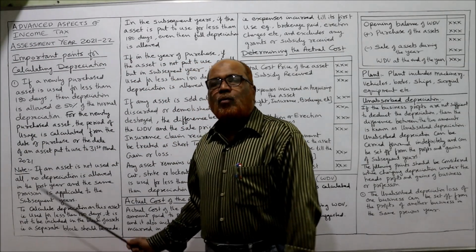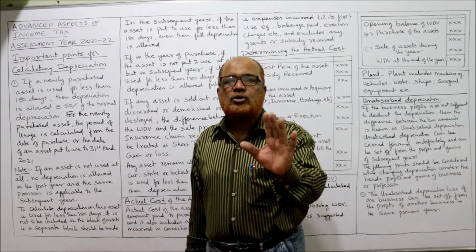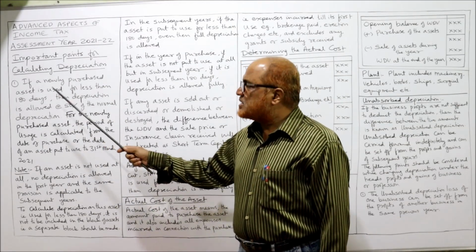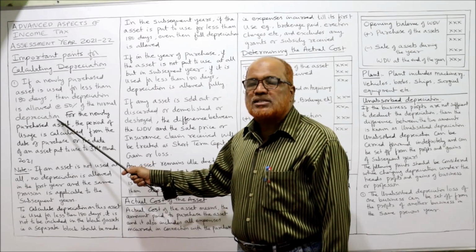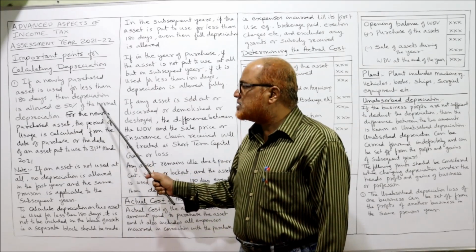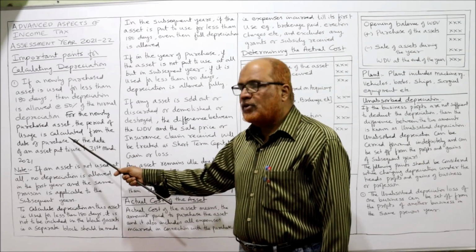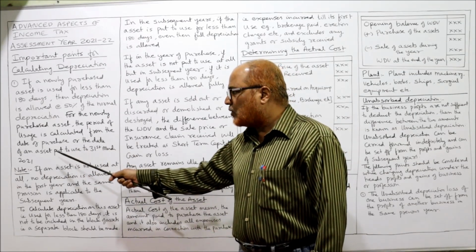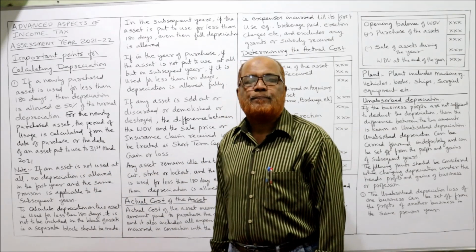Now viewers, what are the main points, important points for calculating depreciation according to Income Tax Act. First point, if a newly purchased asset is used for less than 180 days, then depreciation is allowed at the rate of 50% of normal depreciation. For the newly purchased asset, the period of usage is calculated from the date of purchase or the date of an asset put to use to 31st March 2021.